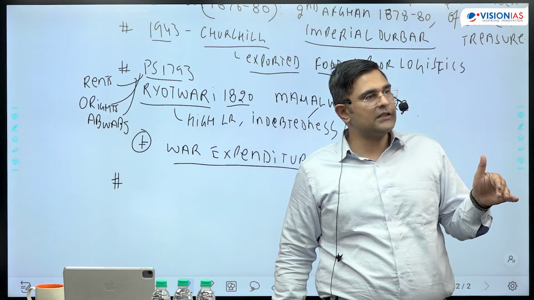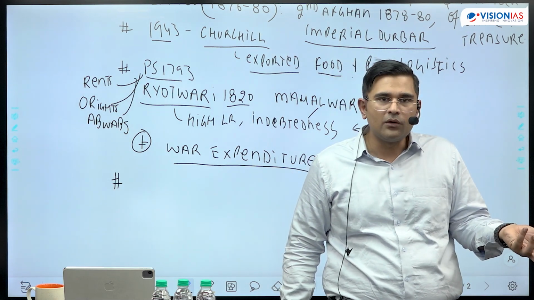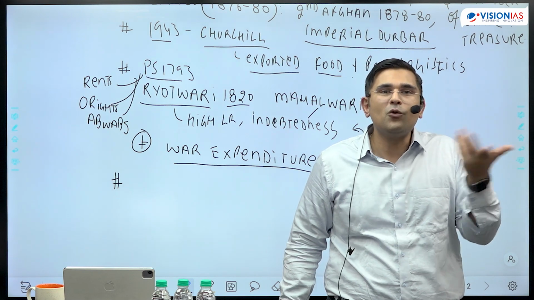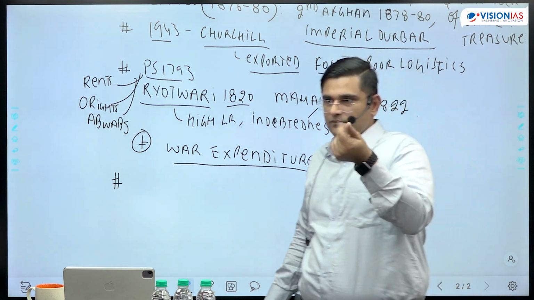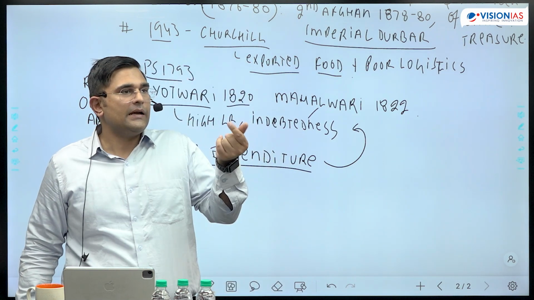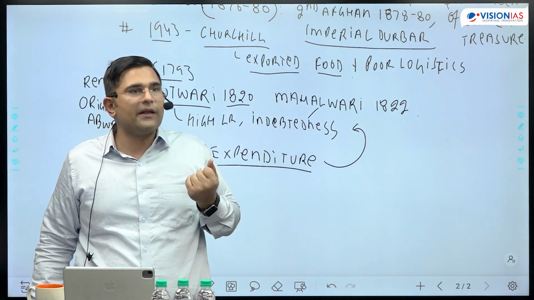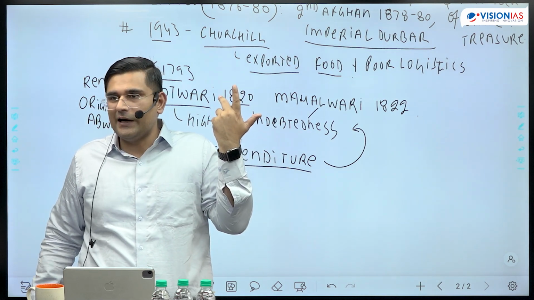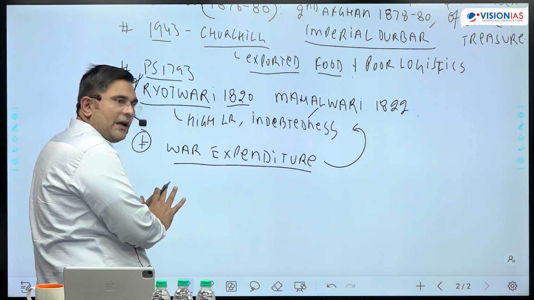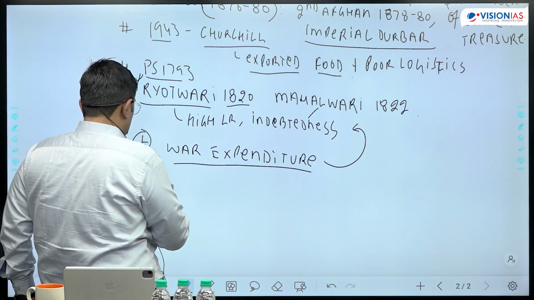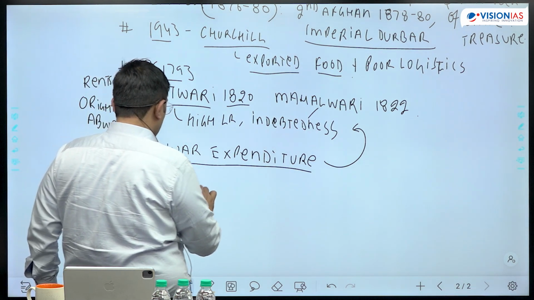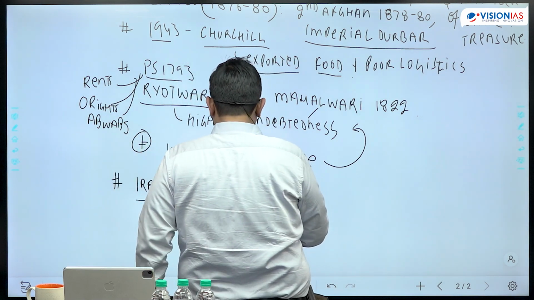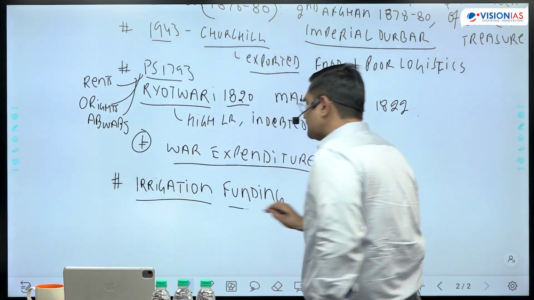Why? Because in permanent settlement areas, land revenue is permanently fixed. So the government has no benefit in creating canal infrastructure in permanent settlement areas. I will build canals in those areas where I can increase the land revenue. So in general, even if you don't make it a separate point, you can mention the lack of focus on irrigation funding. Funding on irrigation was very low.